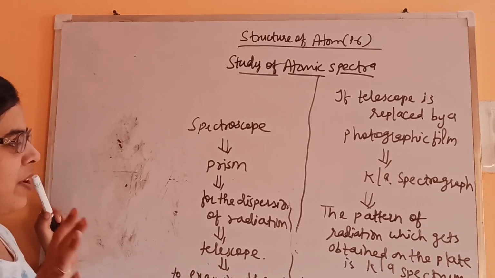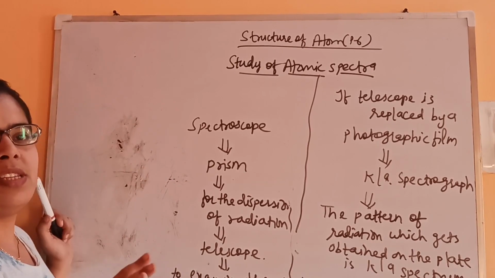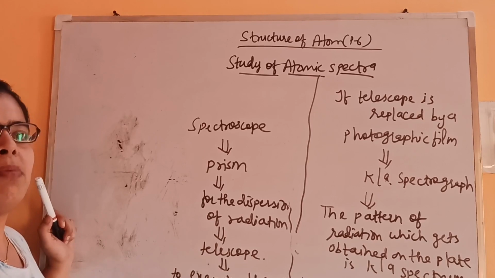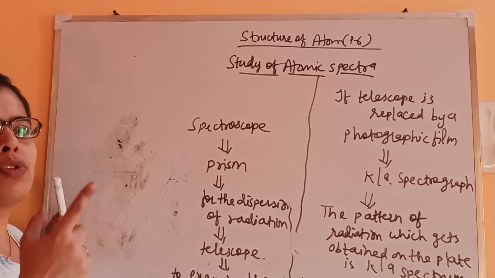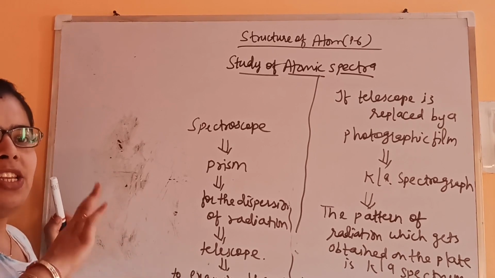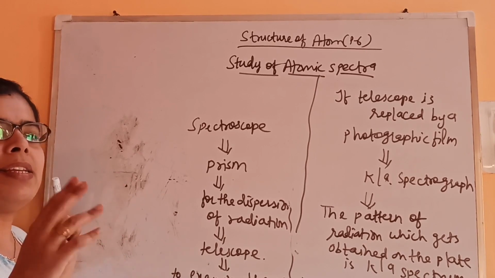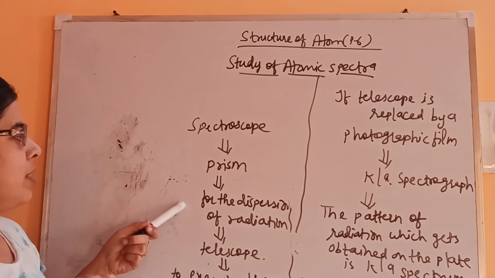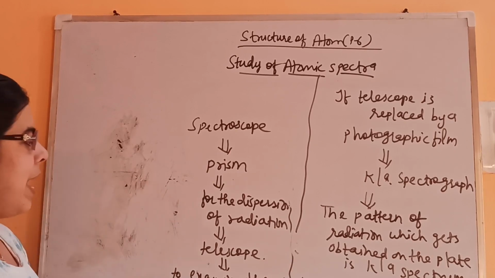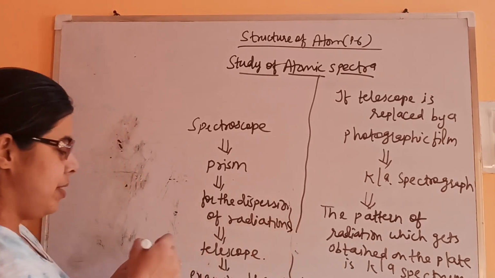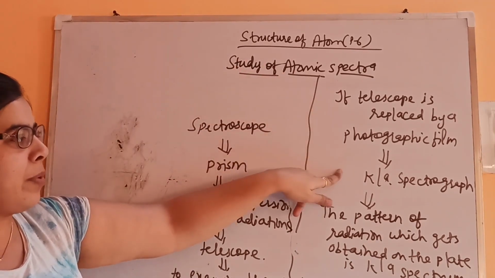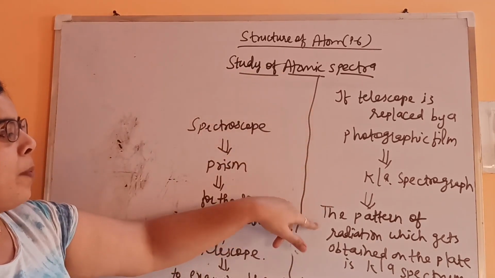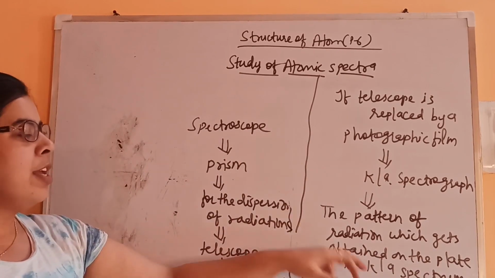So I think this general part is clear to everyone: radiations are there of different wavelengths and frequencies, which can be separated and then analyzed with the help of an instrument known as spectroscope. The whole branch is known as spectroscopy, and it consists of a prism, which is for the dispersion of radiations, and a telescope to examine these radiations. The same instrument, if the telescope is replaced by the photographic film, is known as spectrograph, and the pattern which is obtained on the photographic plate is known as spectrum.